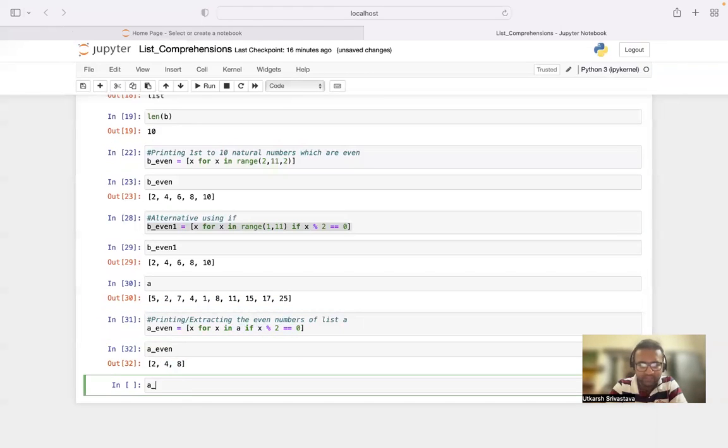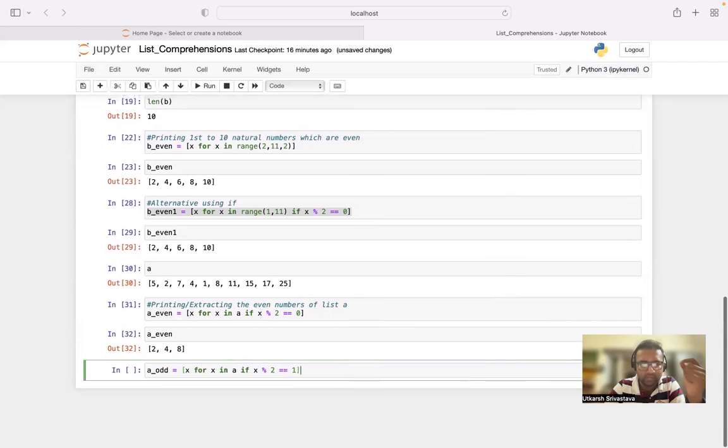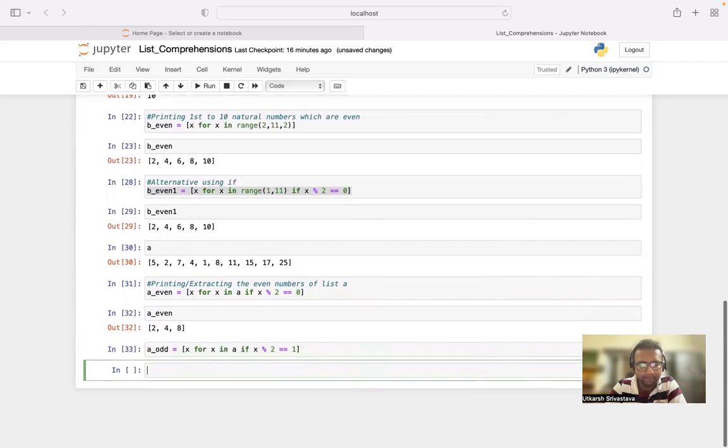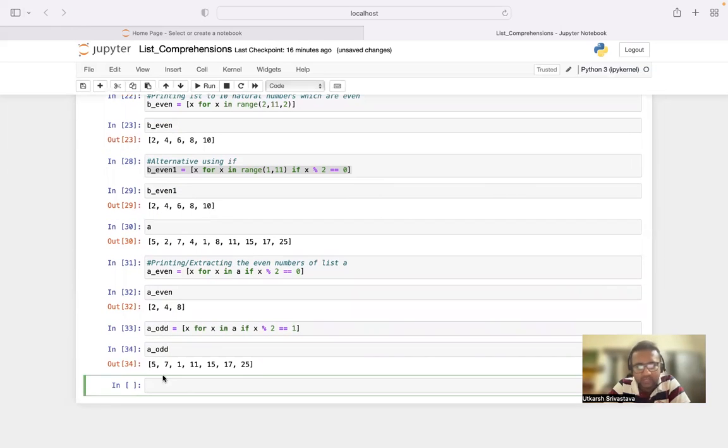Now, very similar logic will be applied to extract odd numbers, right? The remainder of every odd number when divided by 2 is equivalent to 1. So it will keep on checking till it reaches 25, the last element, and it will print.